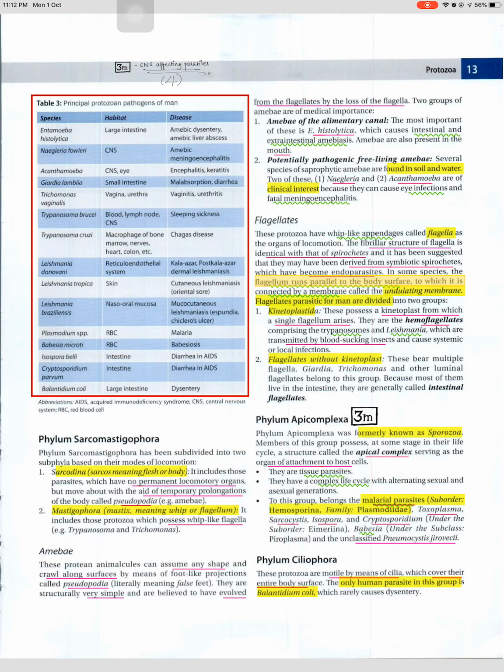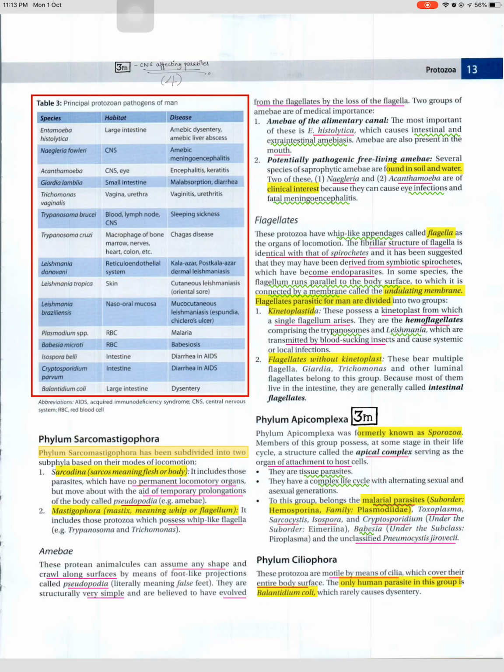1. Kinetoplastida: these possess a kinetoplast from which a single flagellum arises. They are the hemiflagellates comprising the trypanosomes and Leishmania, which are transmitted by blood-sucking insects and cause systemic or localized infections. 2. Flagellates without kinetoplast: these bear multiple flagella. Giardia, Trichomonas and other luminal flagellates belong to this group. Because most of them live in the intestine, they are generally called intestinal flagellates. Abbreviations: AIDS, acquired immunodeficiency syndrome; CNS, central nervous system; RBC,